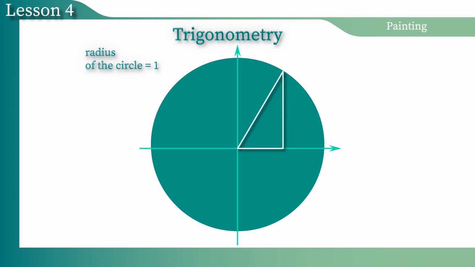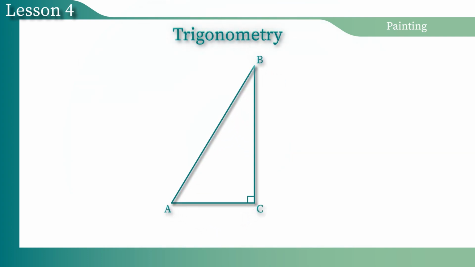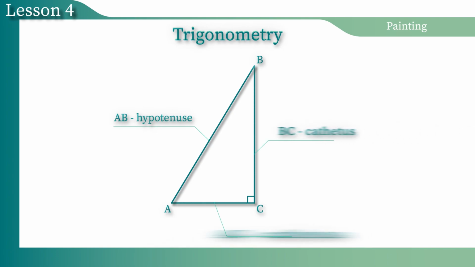So let's remember the school geometry curriculum. All we will discuss in this lesson will be defined in the context of a right triangle. A right triangle is a triangle where one angle is equal to 90 degrees and the other two are acute. The side that is opposite to the right angle is the hypotenuse. The sides that are adjacent to the right angle are legs, or catheti. The right angle is labeled by the Greek lowercase letter gamma. The two other acute angles are labeled by the Greek lowercase letters alpha and beta.